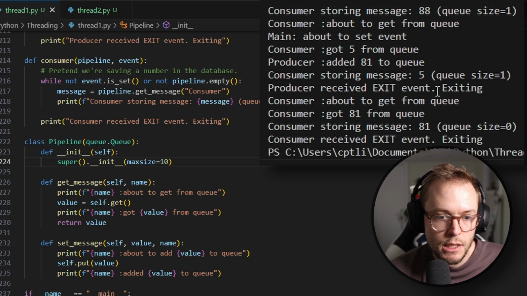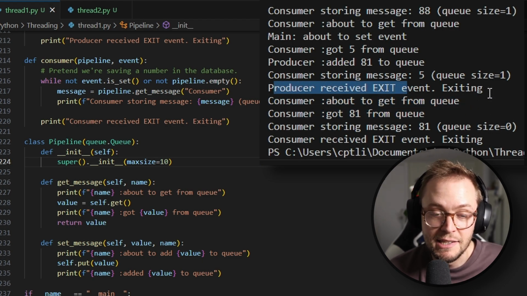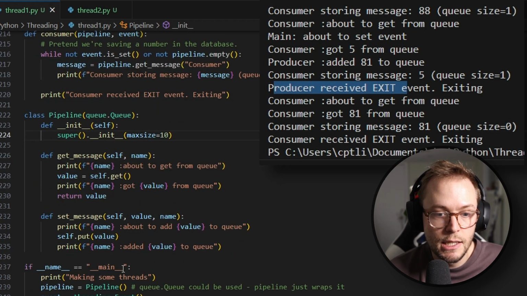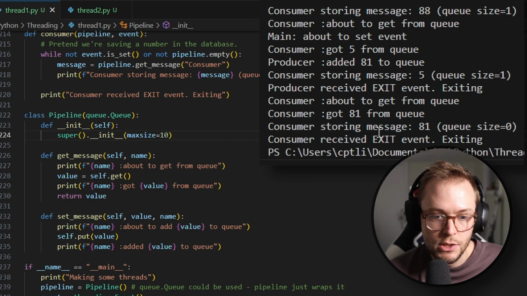And then we finally get to the point where you see a lot of consumer messages, because the producer received its exit event, since the event was set, and then the consumer gets things from the queue and stores them.